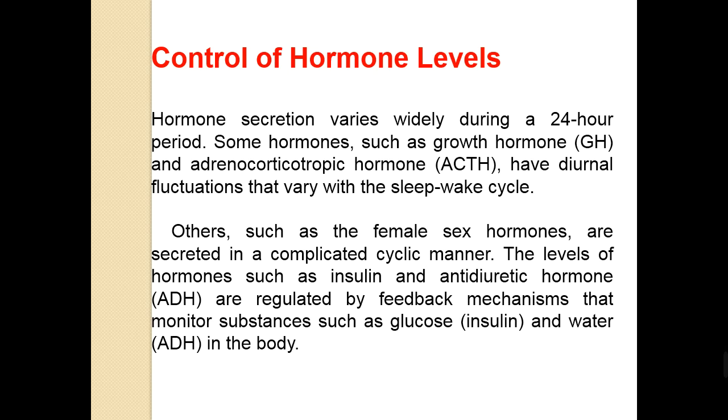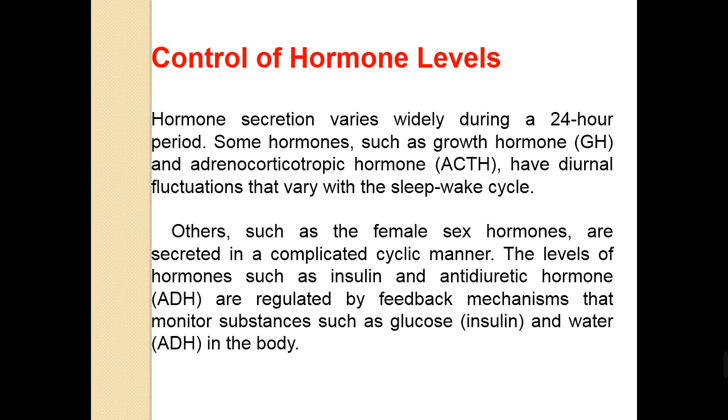How is the hormone level controlled? Hormone secretion varies widely during the 24-hour period. Some hormones, such as growth hormone and adrenocorticotropic hormone, have diurnal fluctuations that vary with the sleep-wake cycle.